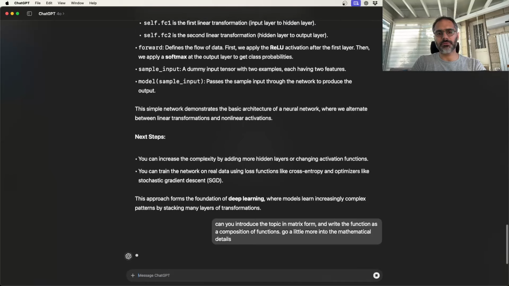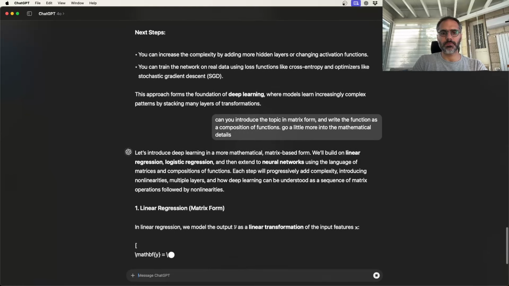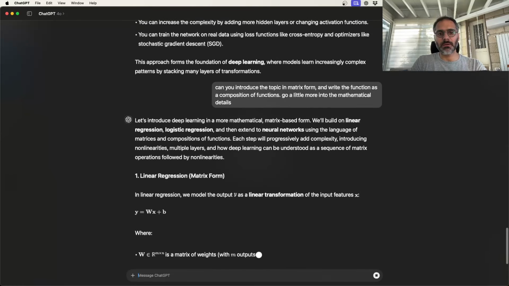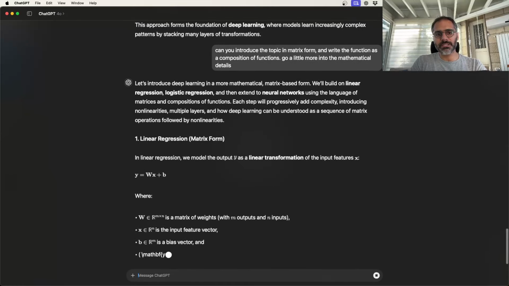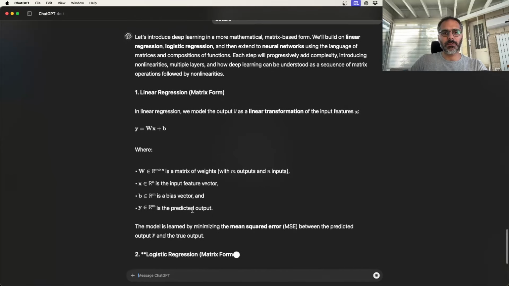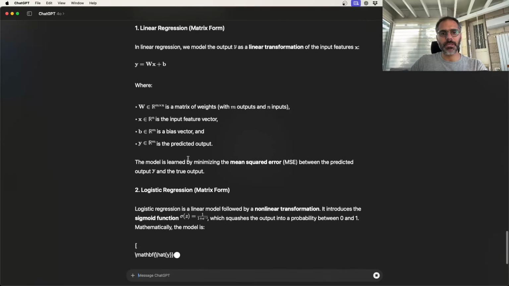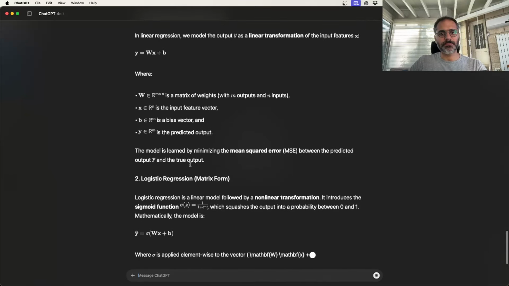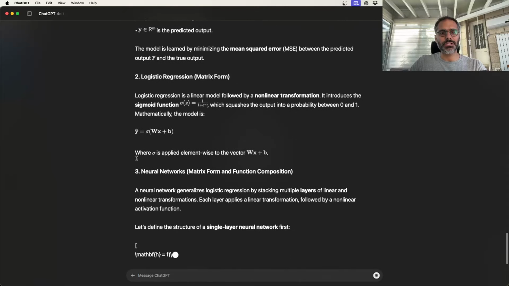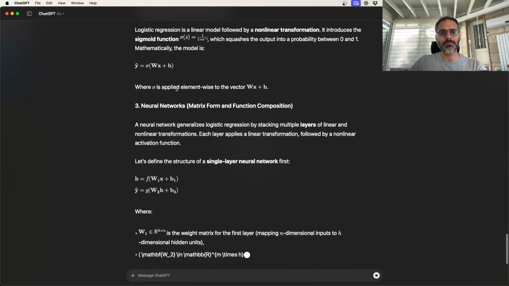Okay, so I said matrix form, right? I wanted to be a little more rigorous mathematically, a little less gimmicky. So instead of writing w1 x1 plus w2 x2, I wanted it to say w times x. Already it started using bold letters, and it is stating the equation: y equals wx plus b. That's a linear transformation. Now it looks better. That's more what I was looking for. And for logistic regression, it has y hat equals sigmoid of wx plus b.